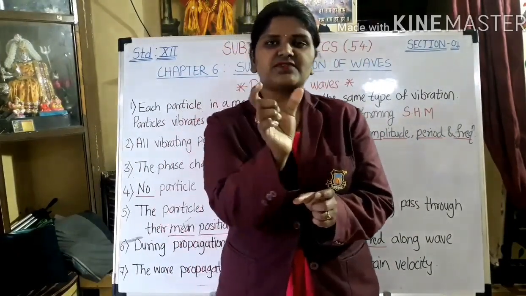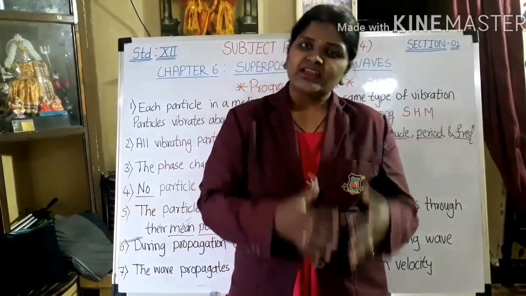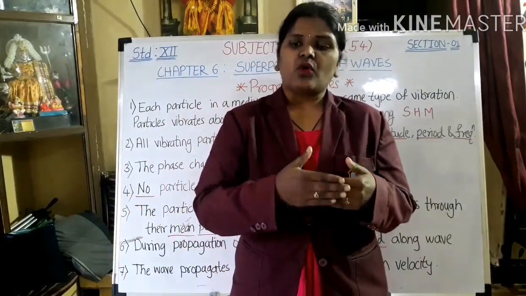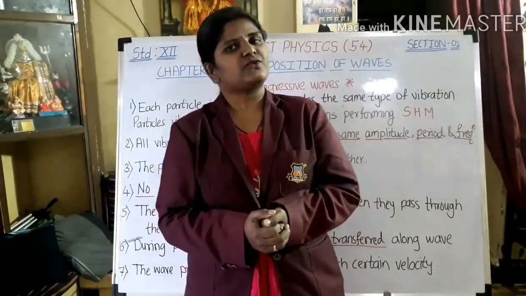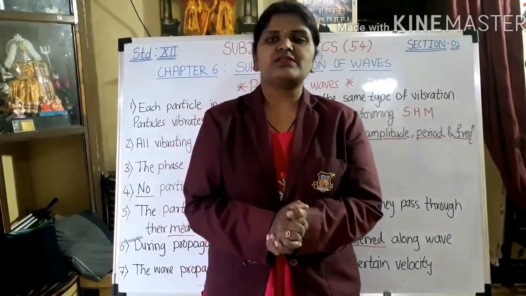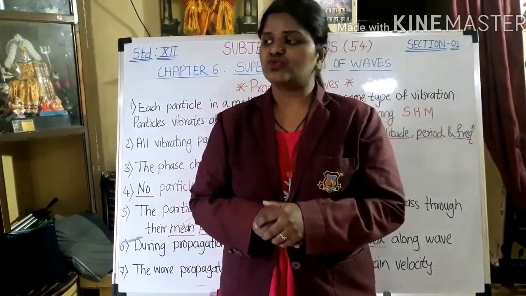As the word itself says, it progresses in the forward direction. Any wave which continues to travel in the forward direction is known as a progressive wave. Basically, these waves are divided into two types.